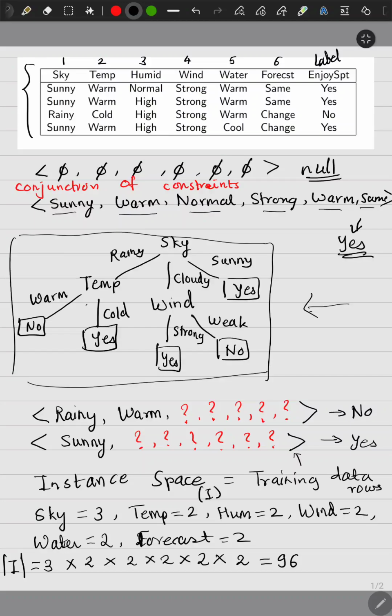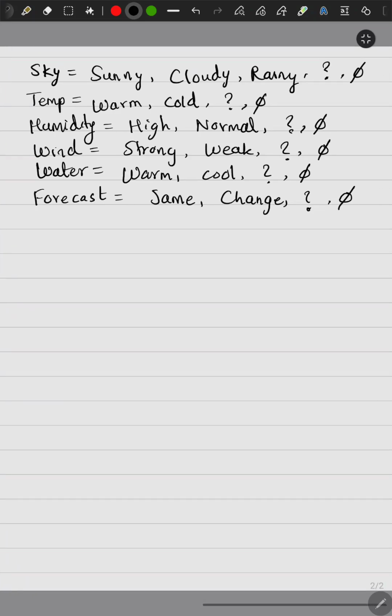And the other possibility is question mark. We don't consider that, as we have seen in decision tree. In decision tree the phi does not arise very naturally, but there are certain algorithms in which we start with a null hypothesis and then we go on considering the different attributes. Okay, but right now just understand that when we are considering the hypothesis space calculation, sky will have not just 3 but 2 additional possibilities, that is either a question mark or a phi, that is null hypothesis. So therefore it will have 5 possibilities and not just 3.